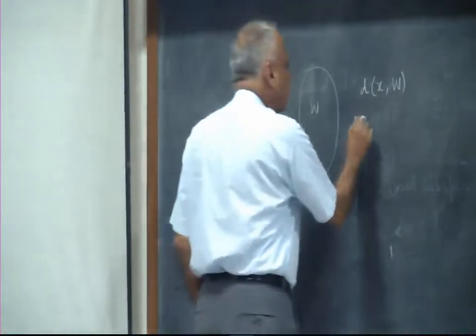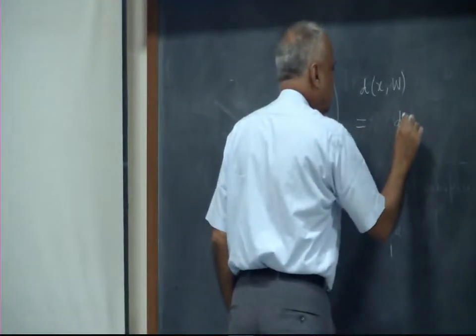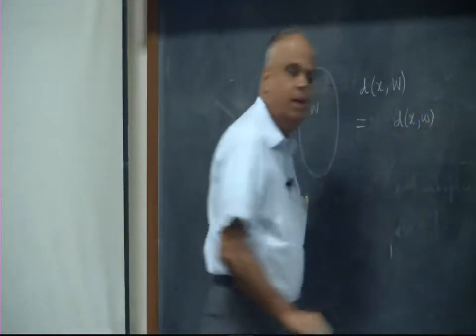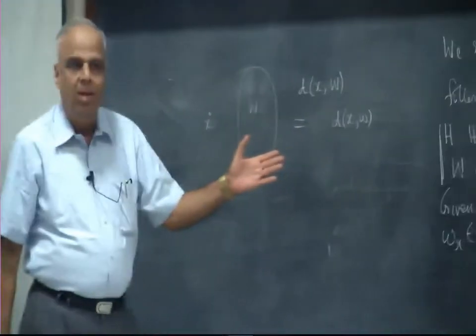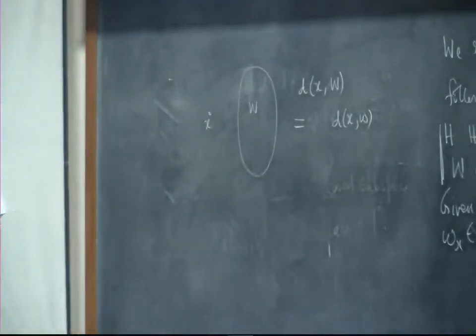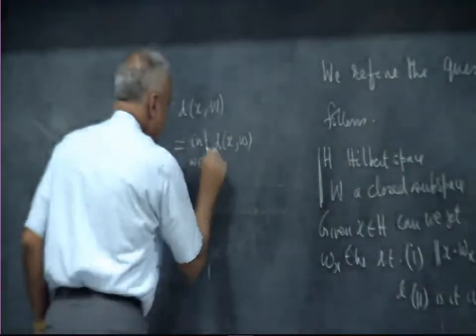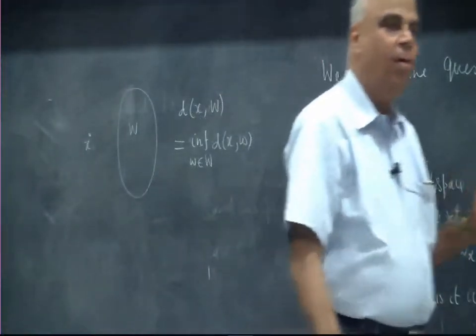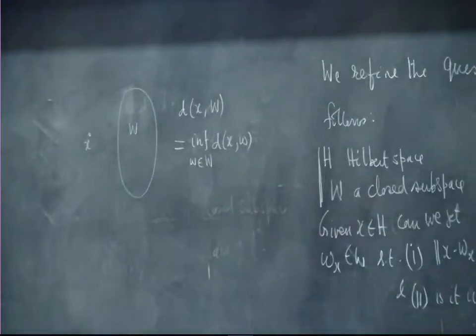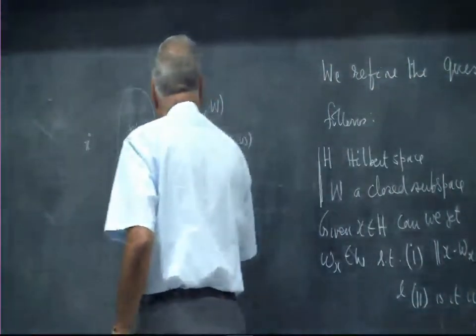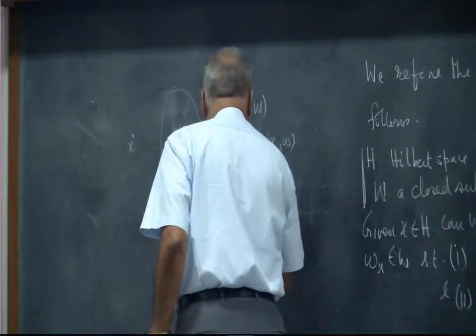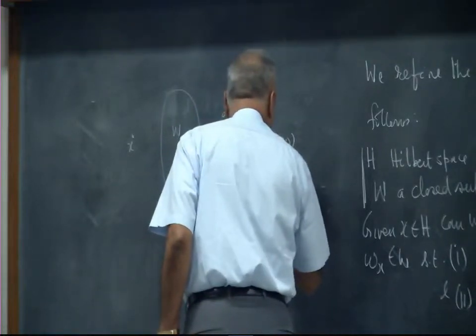What is the meaning of this? Look at the distance between x and any vector in W and look at the minimum. We want to show that there is a minimum. At the moment we do not know whether it is a minimum, but since they are all bounded below by 0, there is at least a greatest lower bound, which we will call the infimum. So look at the greatest lower bound of all the distances, which is the infimum over w belonging to W of norm x minus w.